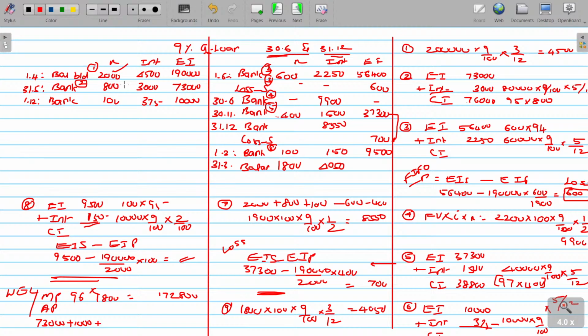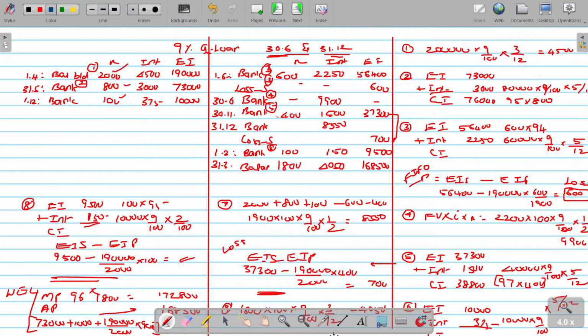Plus this one remains unsold. In that 2,000, 1,100 sold, then 900 still we have; 1,90,000 rupees divided by 2,000. Out of that 900 remains pending. Take this value. Come on, get me this value. I think this value being 1,68,500. Between these two, whichever is lower, 1,68,500 will be taken. Clear? Cost or NRV, market price, whichever is lower is taken.